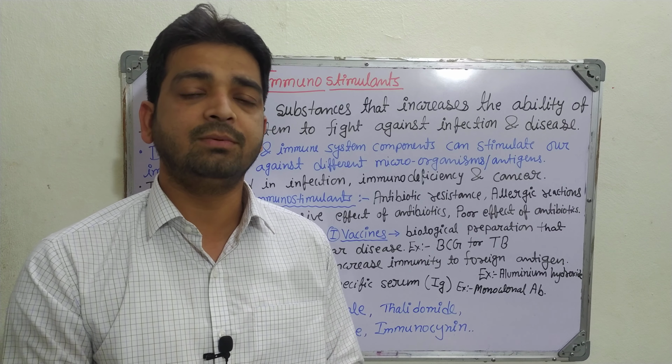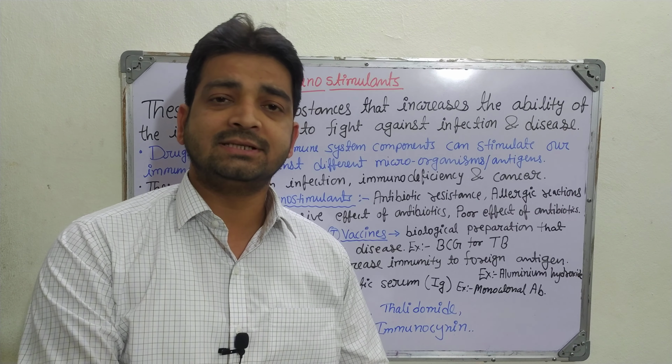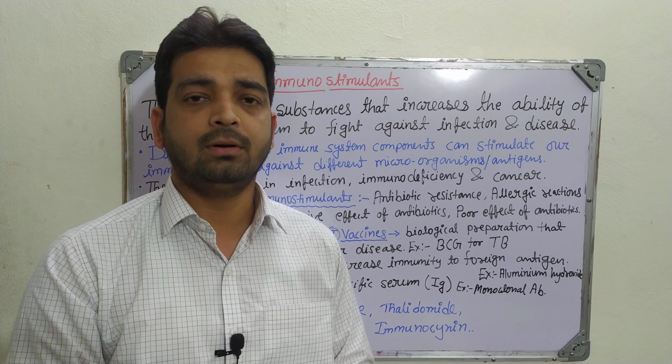In that case we give the immunostimulant to increase immunity so that the patient can recover from that particular problem. Thank you.